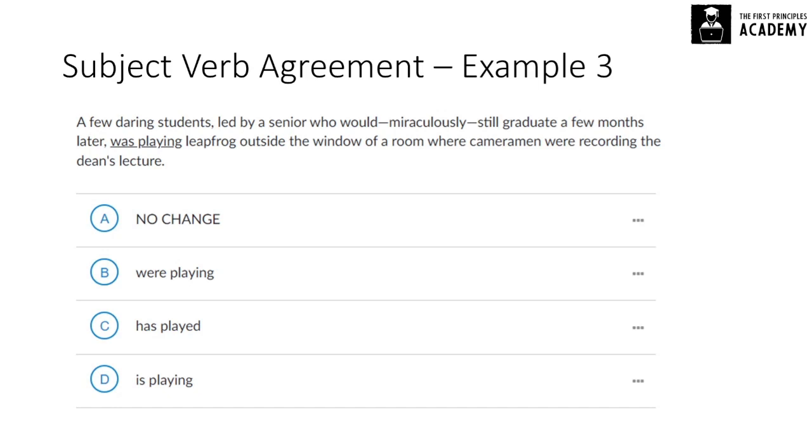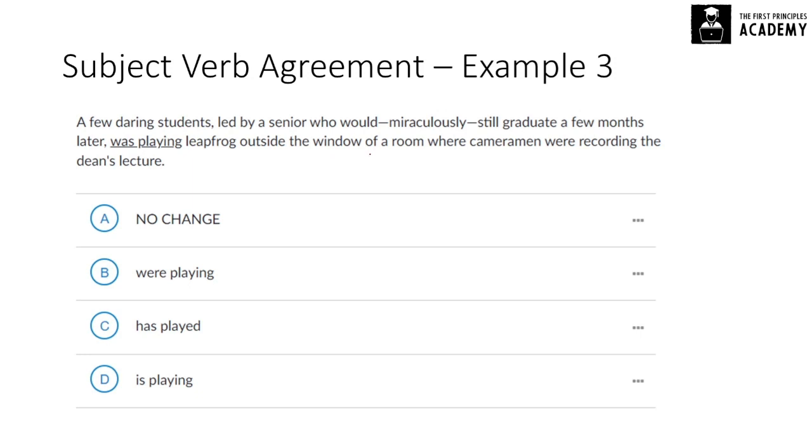Let's look at two more examples for subject-verb agreement. So, a few daring students led by a senior who would miraculously still graduate a few months later was playing leapfrog outside the window of a room where cameramen were recording the dean's lecture. So a lot of information, but what we are really interested in is was playing. So someone was playing, who was playing?